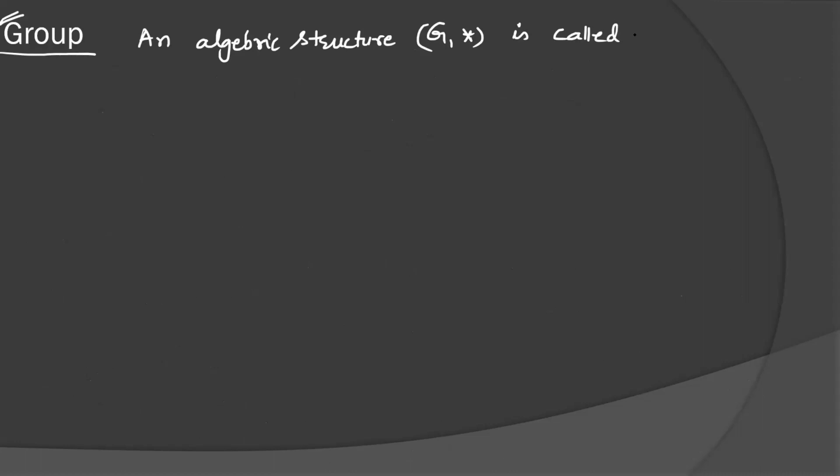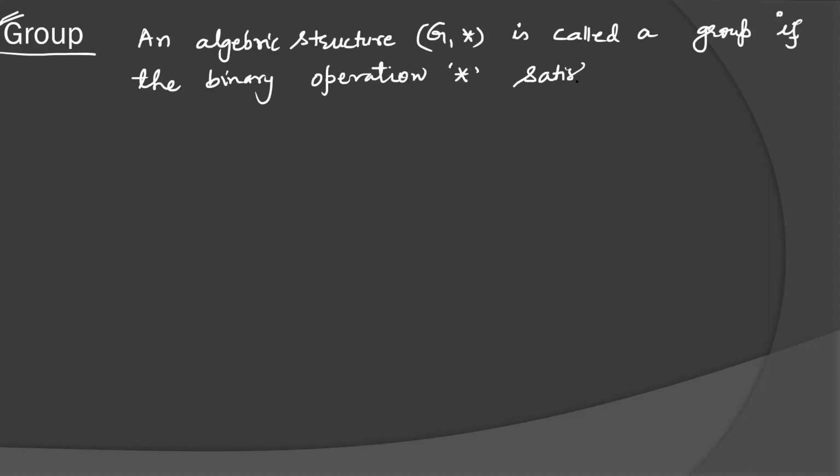Now the most important definition is the group. An algebraic structure G star is called a group if the binary operation star satisfies the following postulates.